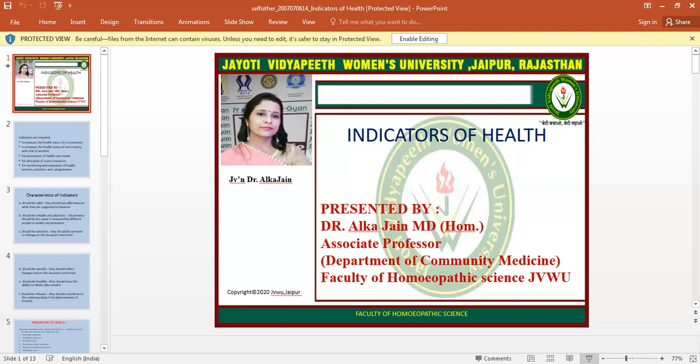Utilization rates give some indications of the care needed by a population and therefore the health status of the population, such as immunization, deliveries supervised by a TBA, this is trained birth attendants, and methods of family planning, etc. So the rate of utilization indicates how many people are utilizing the services provided by the government.